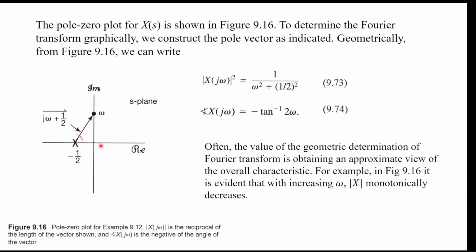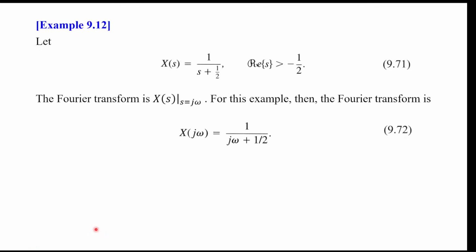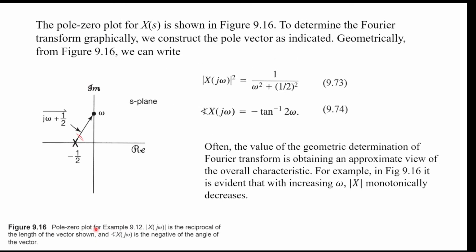You see that the angle should be 0 when omega equals 0, and the angle should go to pi over 2 when omega goes to infinity, and the angle should go to minus pi over 2 when omega goes to minus infinity. Okay, so that's a bit of analysis. On a very high level, you see that when your omega is near some pole, then your big X of j omega will have a larger magnitude. So when you change your omega and it's near this minus 1 over 2 pole, your big X of j omega gets larger.